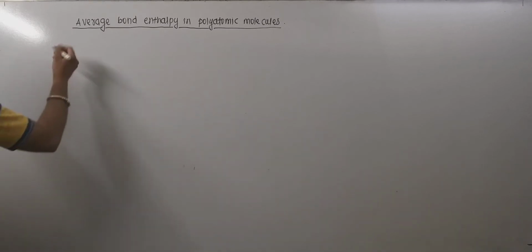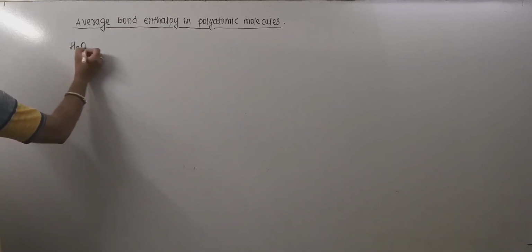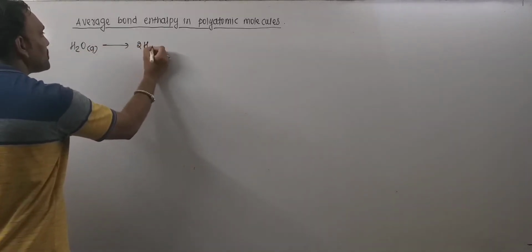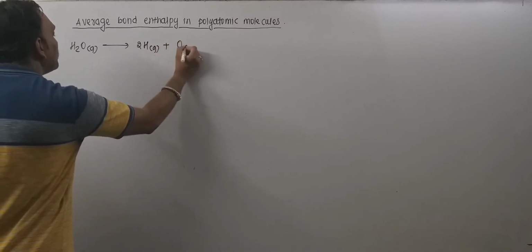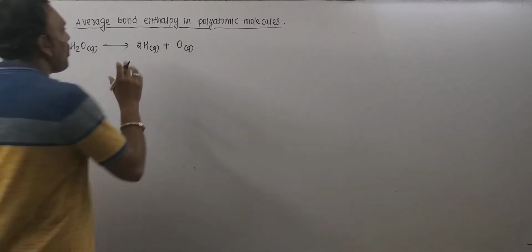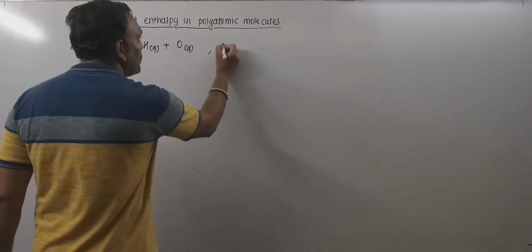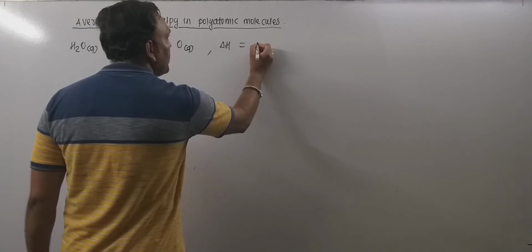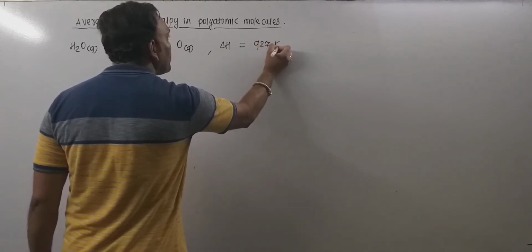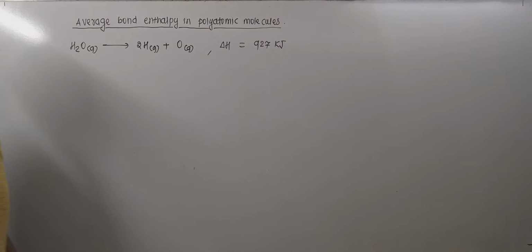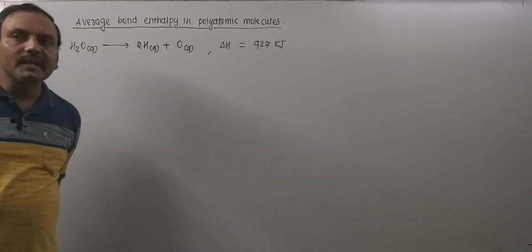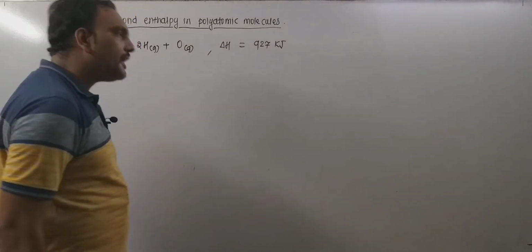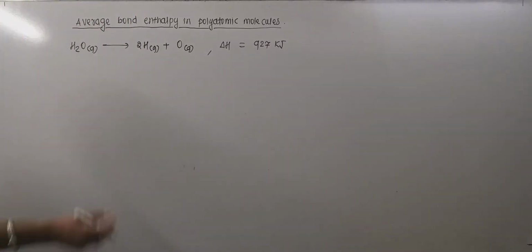For example, consider the breaking of H2O gas into its constituent atoms, that is, twice hydrogen gaseous atom and oxygen gaseous atom. For this process, the enthalpy change, what we call the bond enthalpy, recorded is 927 kilojoule. So in order to break both of the OH bonds in gaseous water, we need to supply this much amount of heat.